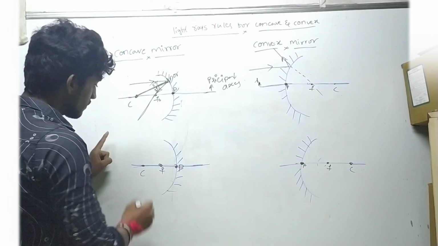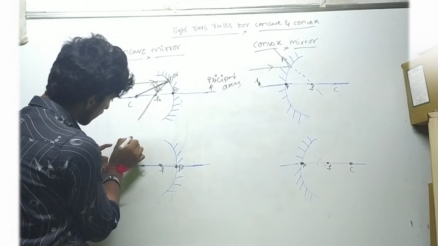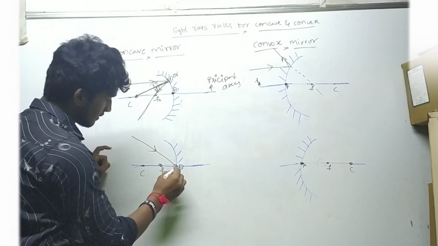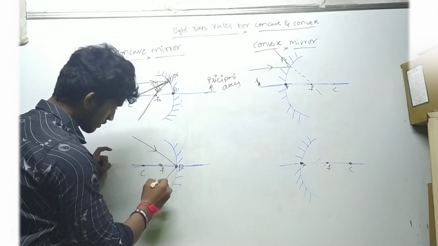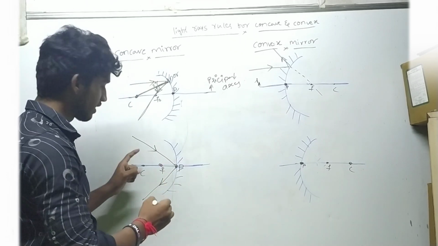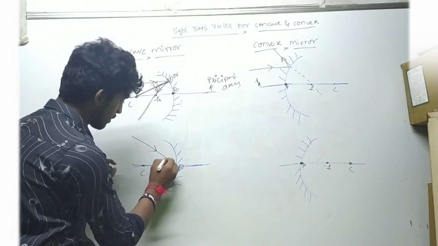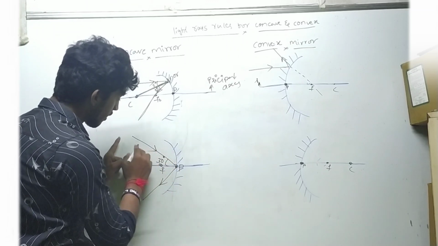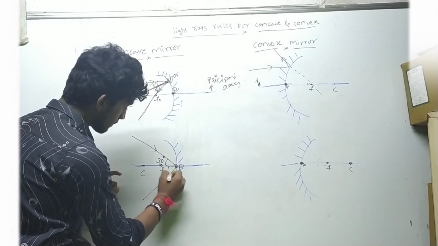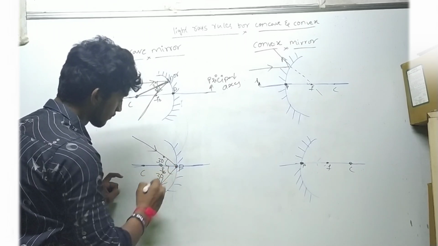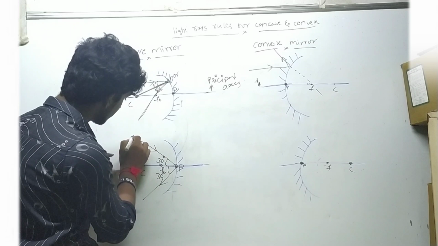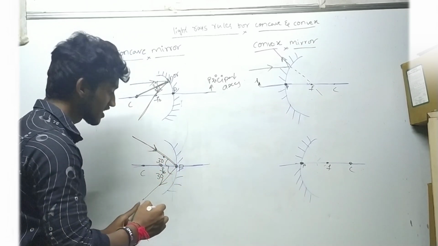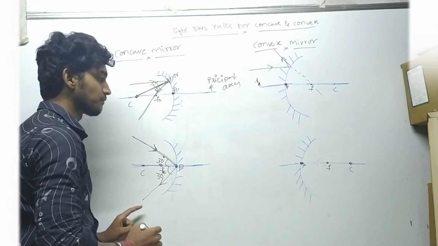If the ray passes through the pole, then it reflects back in the same direction with the same angle. Let us take this angle as 30 degrees, so it also reflects at 30 degrees. So when the light ray touches the pole, it reflects back with the same degree.